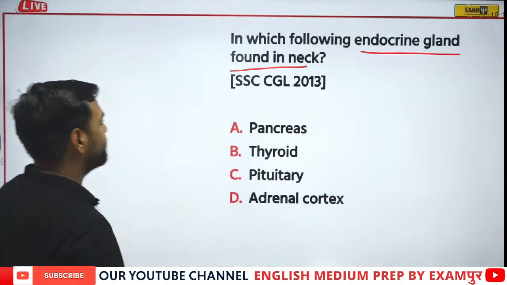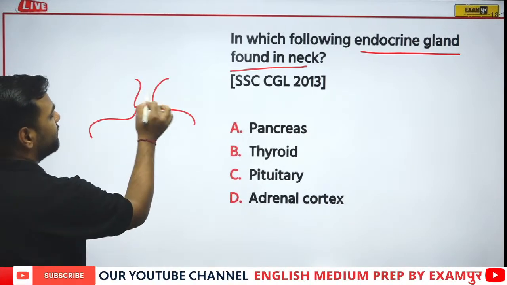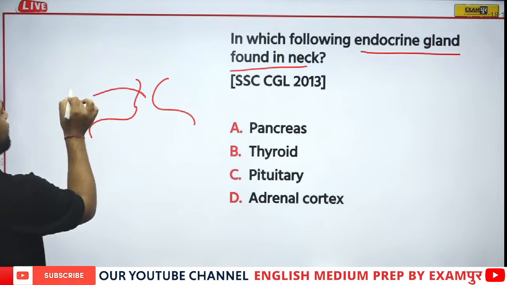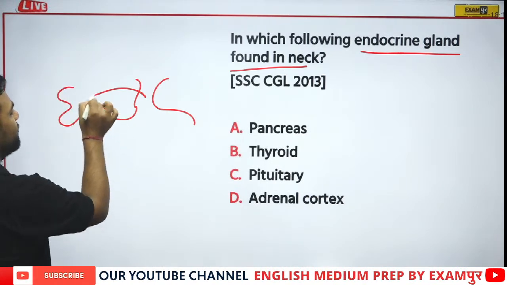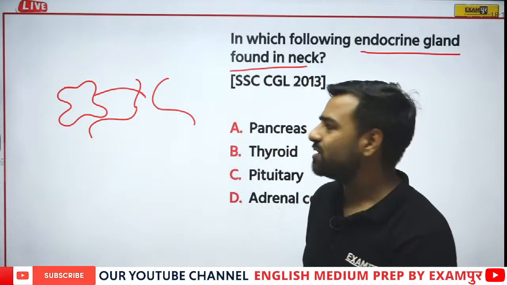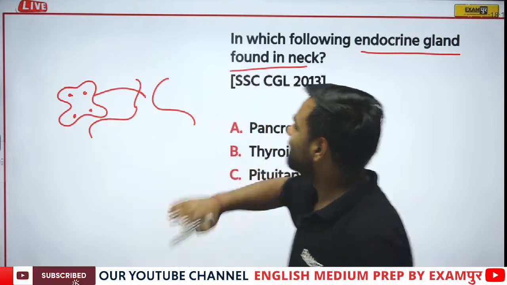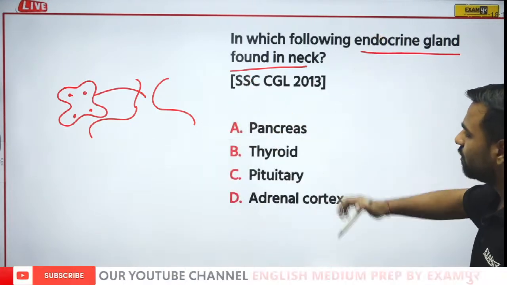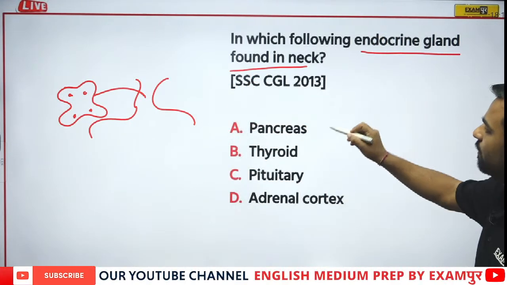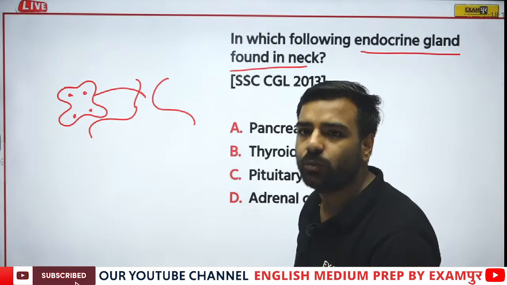If I draw the structure of a human body, let's consider this as the neck. This part has a butterfly shaped structure. And hello Sana, how are you? Here are four dots which are present in the neck. So let's have a look. Yes, we have thyroid over here, and that's true. So option B is going to be your correct answer.